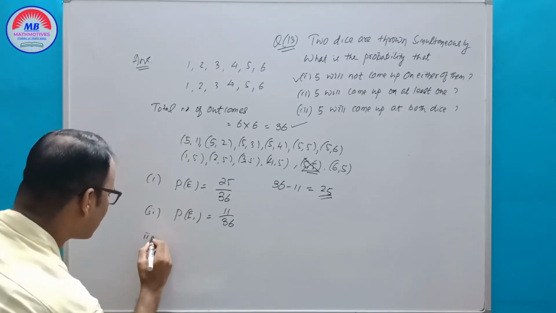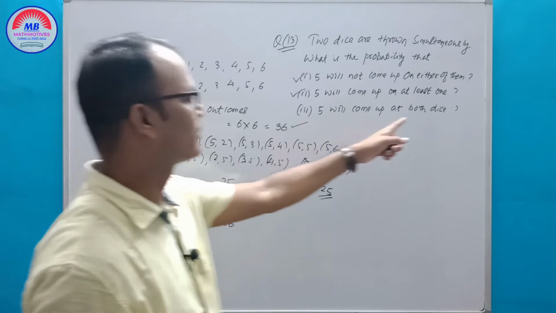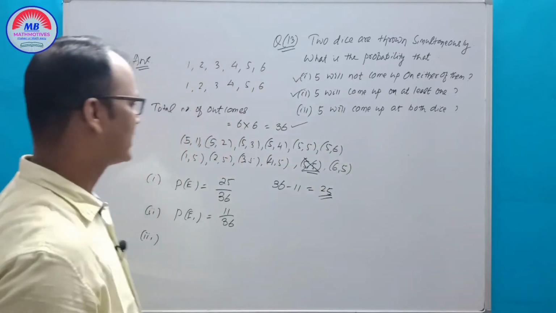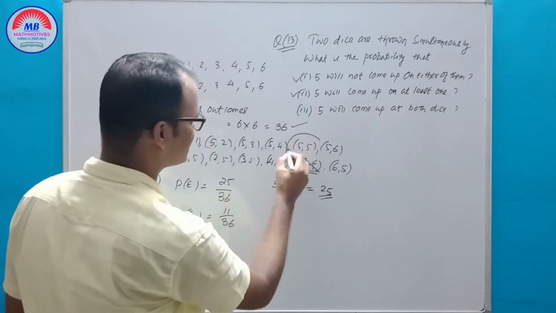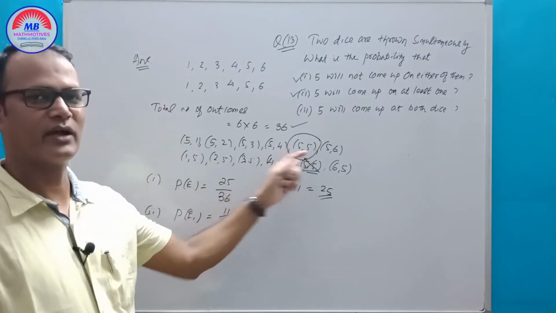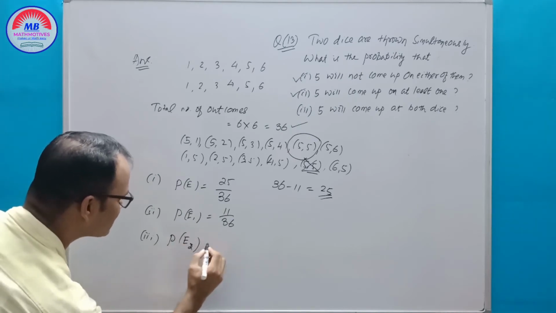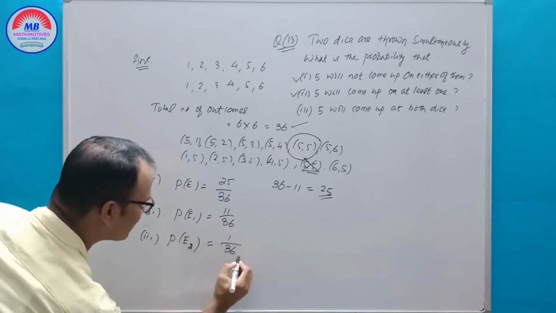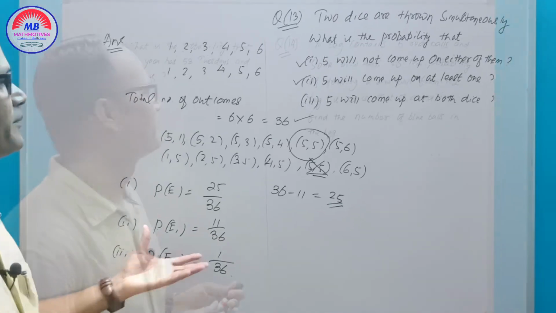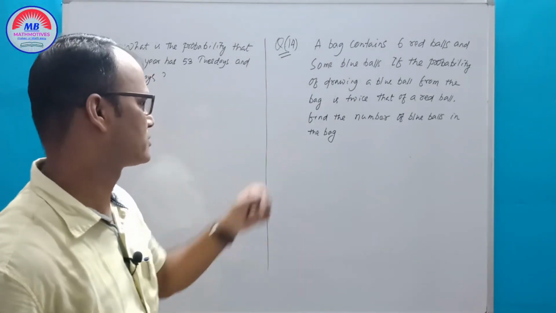Next, 5 will come up on both dice. Both dice 5 will come. You see, this one is both dice. 5 will come, 5 and 5. The probability of the event is equal to 1 by 36.